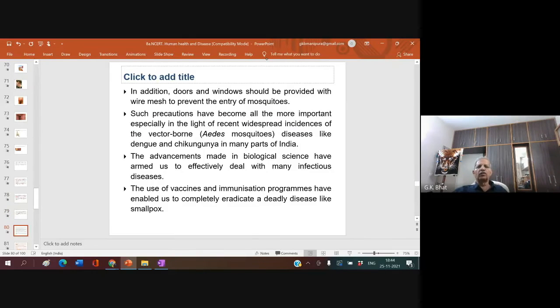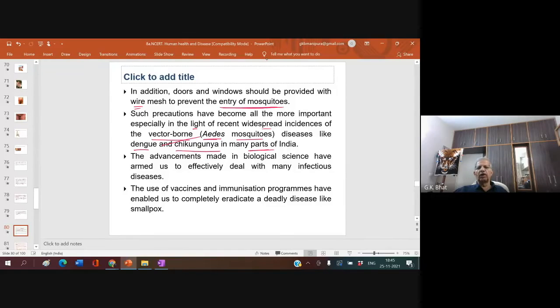In addition, doors and windows should be provided with wire mesh to prevent entry of mosquitoes at evening time. Such precautions have become all the more important, especially in the light of recent widespread incidents of vector-borne diseases spread by the Aedes mosquito, like dengue and chikungunya, in many parts of India. So I hope you understand that the Aedes mosquito is responsible for dengue and chikungunya.